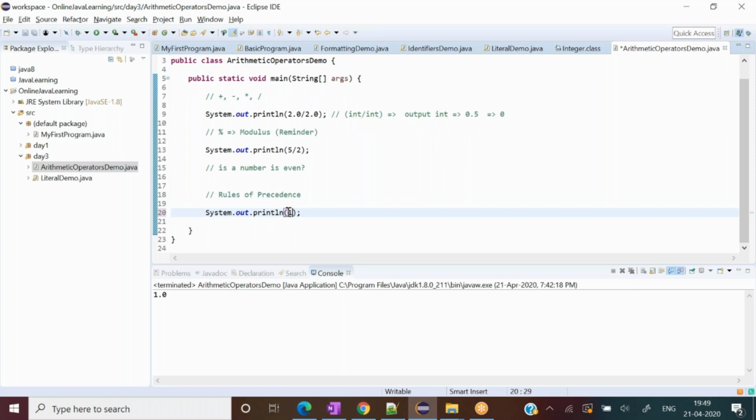Let's say I write 1 plus 2 and multiply by 3. What should be the output of this? 3 times 3 is 9. No, this is 6, because multiplication comes first. So 6 plus 1, it should be 7.